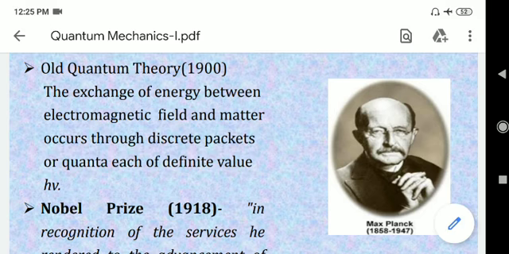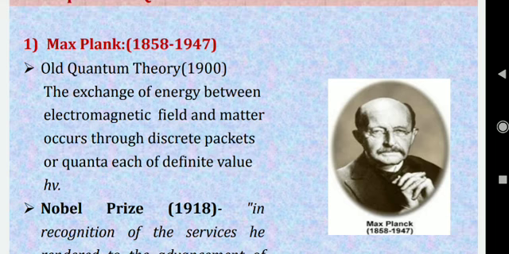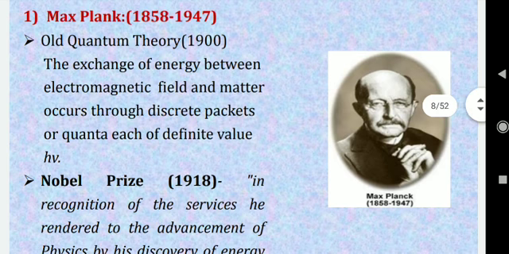Now, we have seen many failures of classical mechanics. In order to remove these failures, new scientists came up and gave new ideas, and some of the names of these scientists are as follows. These are the scientists who put their efforts into the development of quantum mechanics. The first scientist is Max Planck, and he was the originator of the old quantum theory.